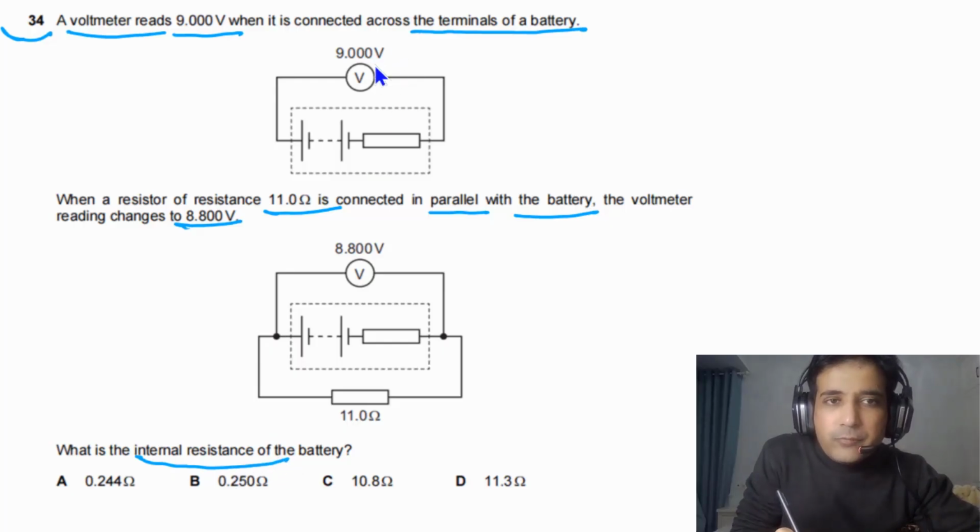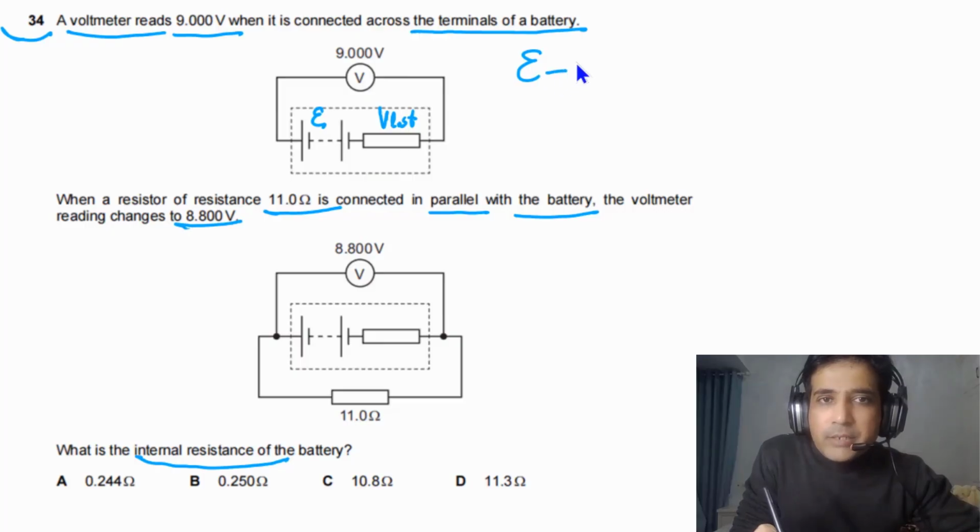So first of all, if you look at this circuit, you can see we have a battery, so it has EMF. Let's say it has voltage lost, V lost in the internal resistance, and we have a voltmeter. So these components are connected in series. So simply we can say in this case EMF minus V for the voltmeter minus V lost has to be equal to 0. And in this case, reading across the voltmeter is equal to 9. So we can say E minus 9 minus V lost.